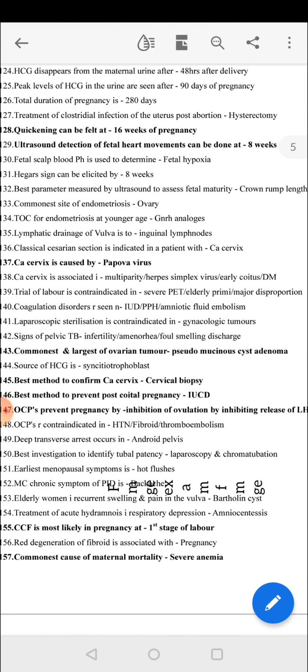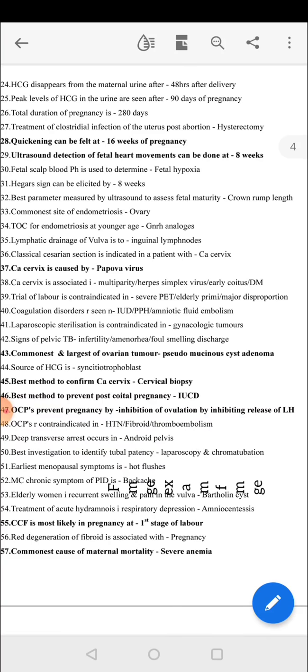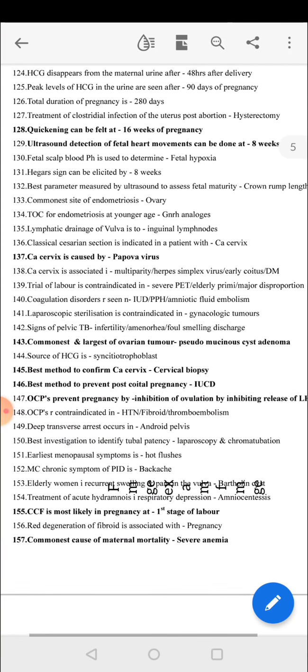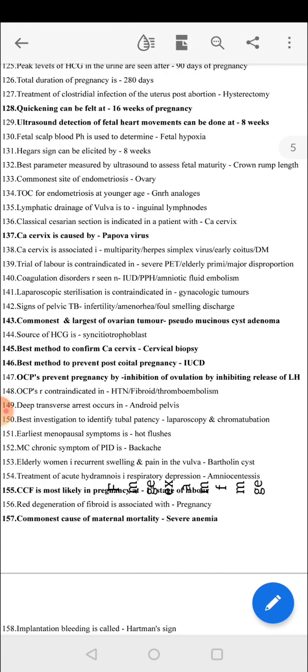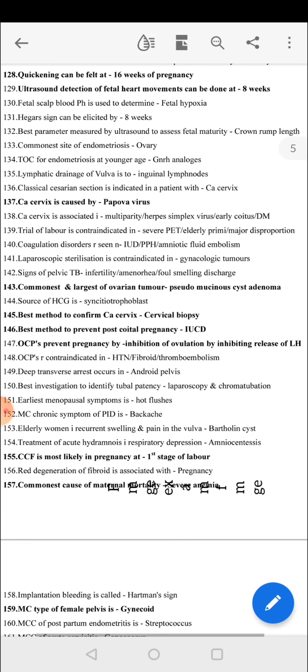Fetal scalp blood pH is used to determine fetal hypoxia. Hegar's sign can be elicited by 8 weeks. Best parameter measured by ultrasound to assess fetal maturity is crown rump length. Common site of endometriosis is ovary. Treatment of choice of endometriosis at younger age is GnRH analogs. Lymphatic drainage of vulva is to the inguinal lymph nodes. Classical cesarean section is indicated in a patient with CA cervix.